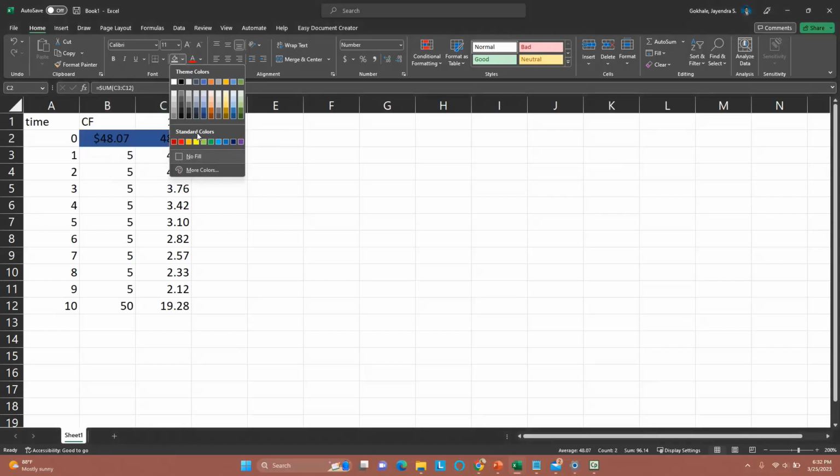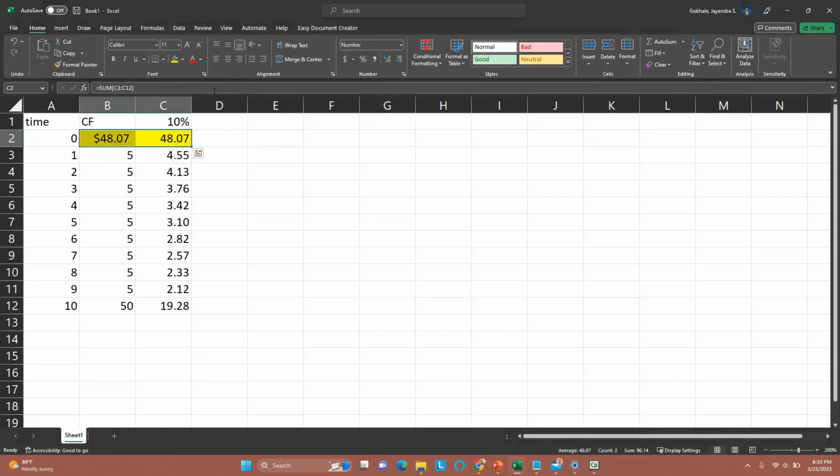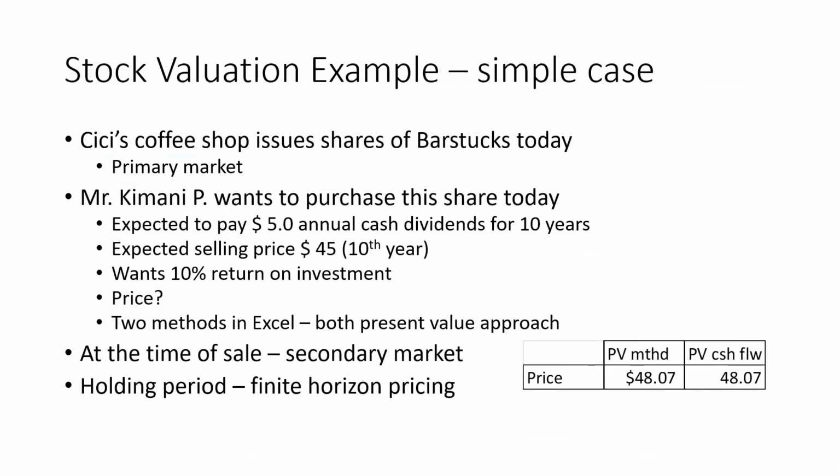Oh, here we go. Exactly the same. 48.07. So we must pay a price of 48.07 to achieve a rate of return of 10% or discount rate of 10% through all these cash flows.